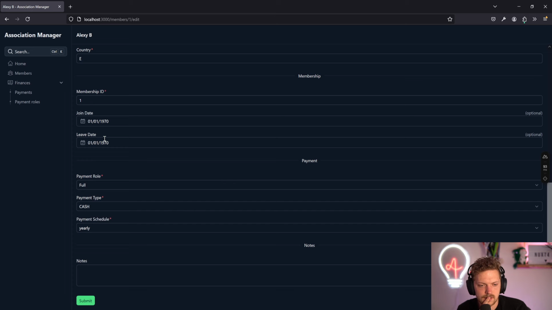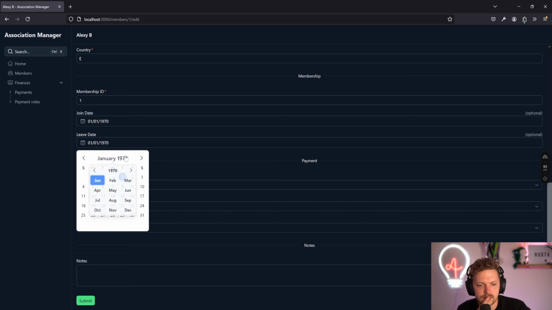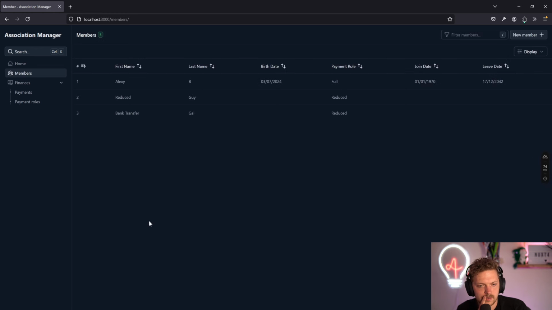Oh, because I'm trying to delete it, I think that's also a problem. So we can't fully remove it again. Then let's add the leave date somewhere here. Okay, that looks better. So for these, we have a full one in there. That should work. We should get that guy because there is no payment yet.